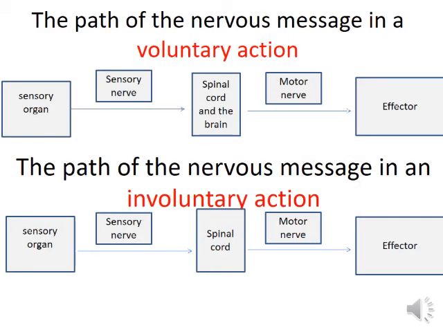This is a summary for the pathway of the nervous message in voluntary and involuntary actions. In voluntary action, the sensory organ received the message from the outside. This message transferred to the brain and the spinal cord by a sensory nerve, and then to the effector by a motor nerve. So here there is an intervention of the brain with thinking.